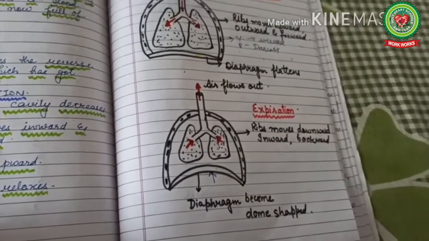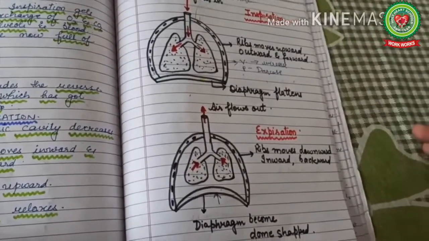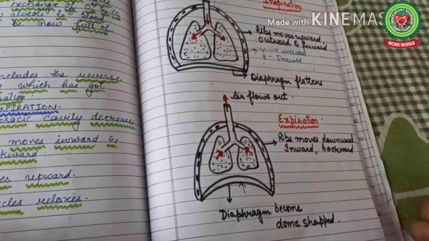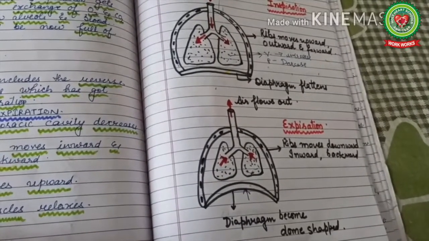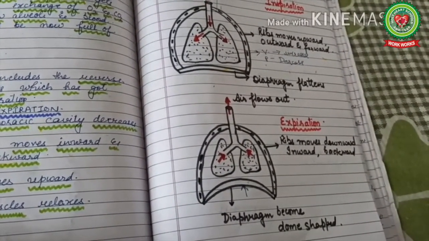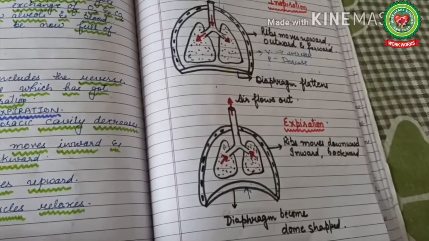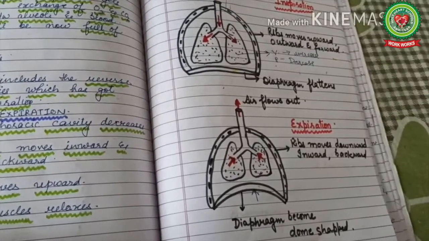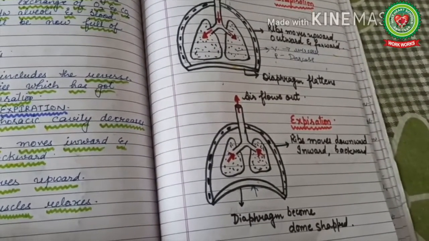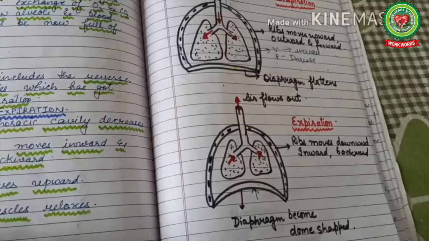Children, we can correlate inspiration and expiration with a daily life example, the water gun which we use during the Holi festival. When we have to fill water in the water gun, what do we do? We just pull its piston.